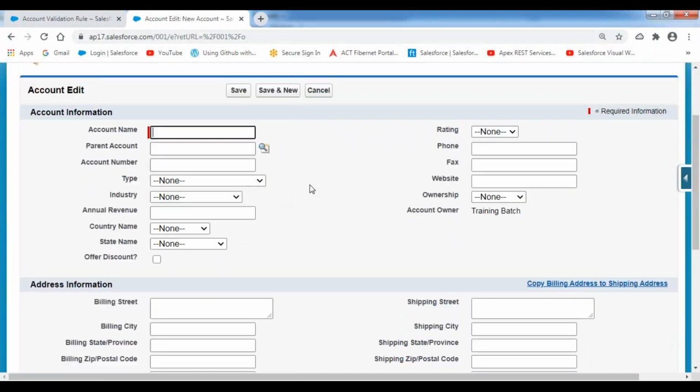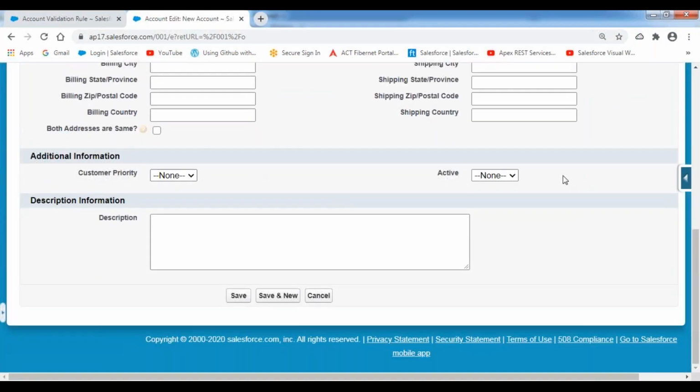Whenever I'm creating a new record, what is the active status available? Active status should compulsorily be yes. That is my requirement. Whenever you are creating a new account record, the new account record's status should always be yes. That means it should be in active status, not inactive status.